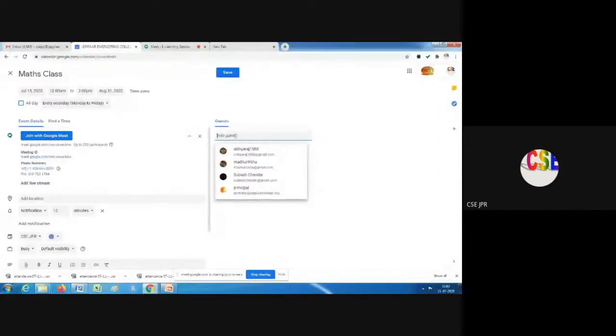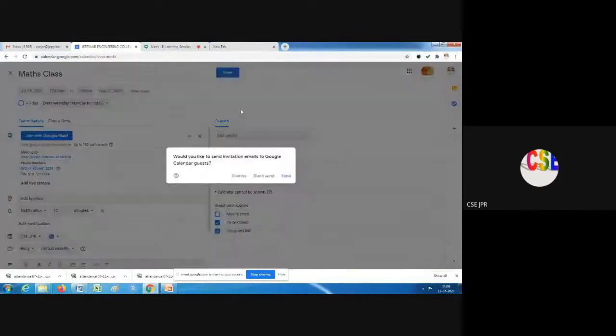Suppose for example I am adding a few mail IDs here. So I have added some mail IDs. Then if you click save, it is asking to send a mail to the added guests. Send a mail to added guests.